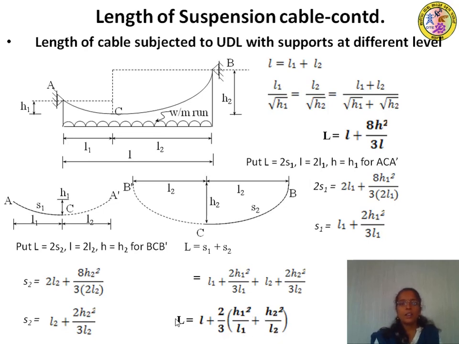Here capital L is length of the cable measured along the cable, small l is span of the cable between the two supports, H1 is dip of the cable from the left end, L1 is distance of the lowest point, that is maximum dip, from the left end, H2 is dip of the cable from the right end, and L2 is distance of this maximum dip measured horizontally from the right end. Use this formula to calculate the length of the cable when the supports are at different level.